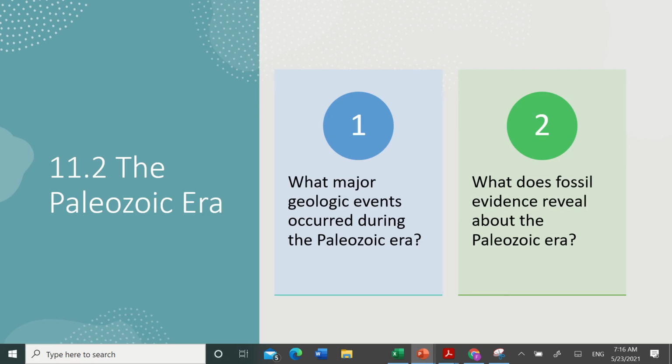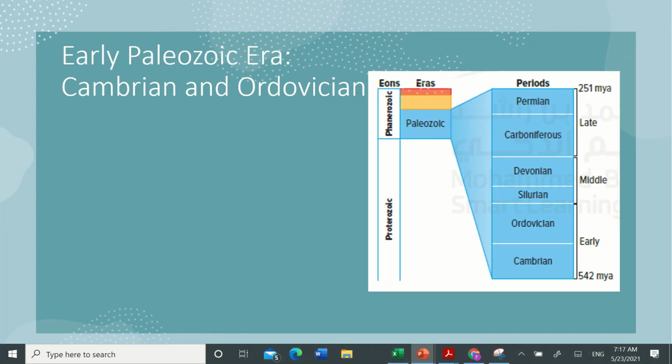In this lesson, we are looking at chapter section 11.2, which is the Paleozoic Era. The essential questions are: what major geologic events occurred during the Paleozoic Era, and what does fossil evidence reveal about the Paleozoic Era? The early Paleozoic era includes the Cambrian and Ordovician periods.